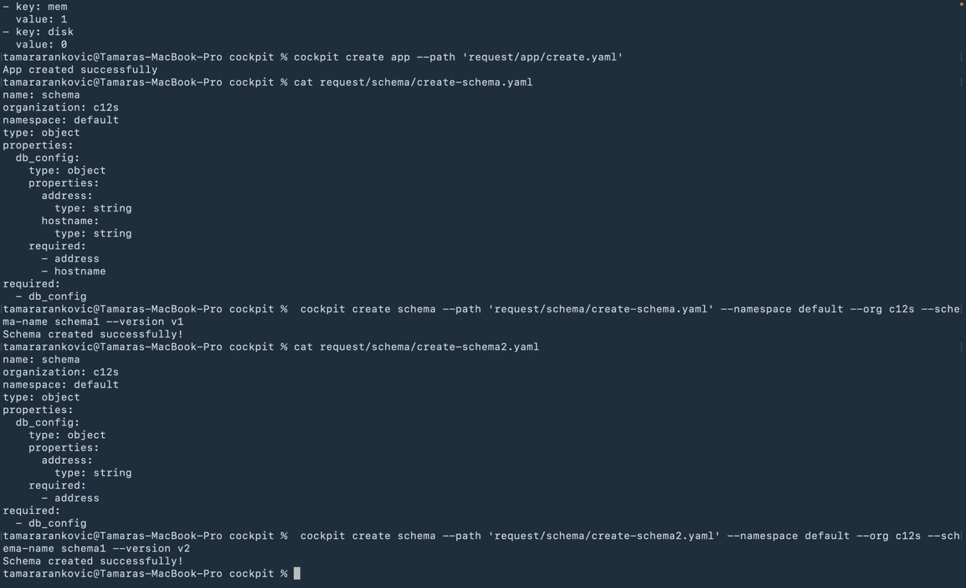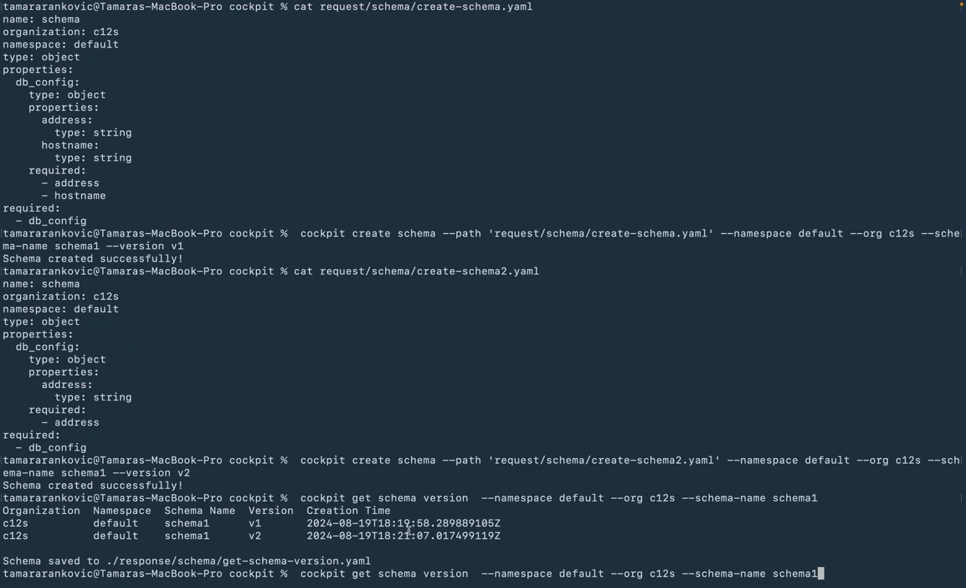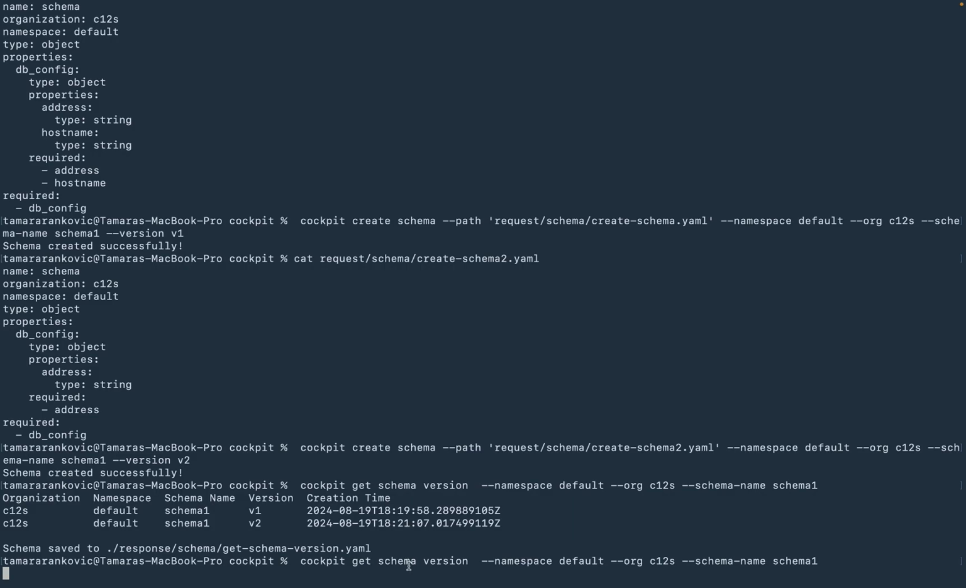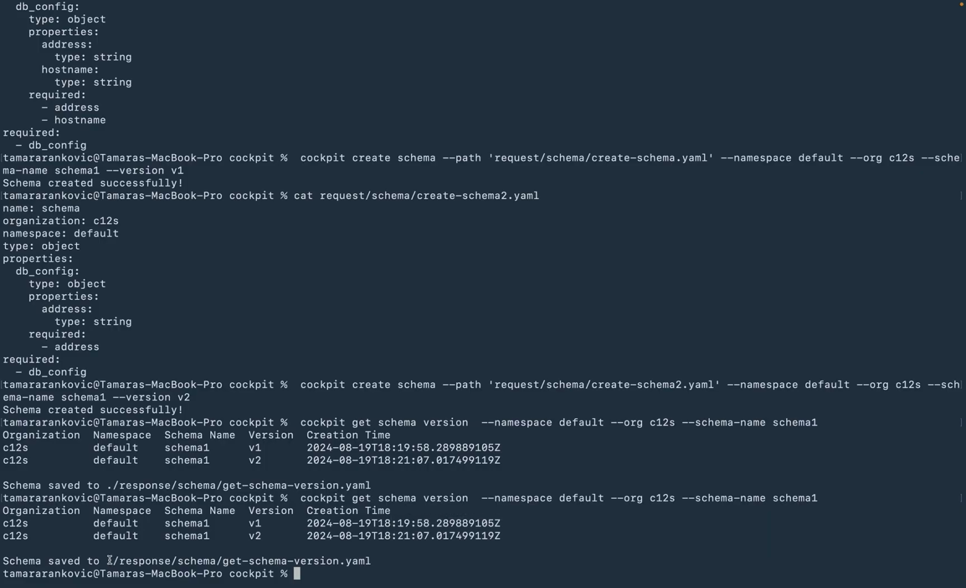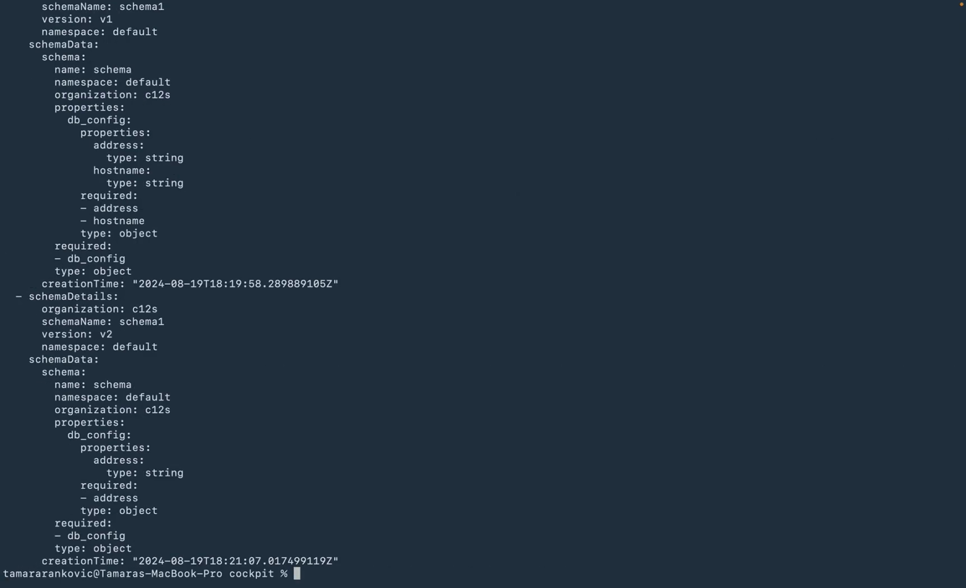Now, as we created two schemas in two different versions, we can now visualize the versions of the schema sorted chronologically. And as we can see, the schemas are shown in chronological order, the way they were created.